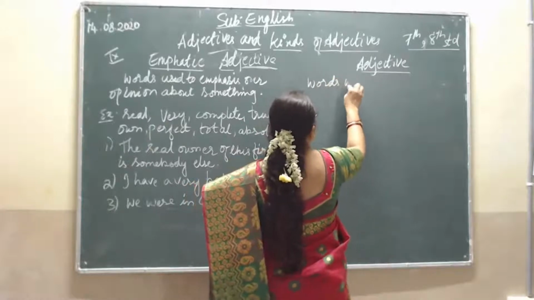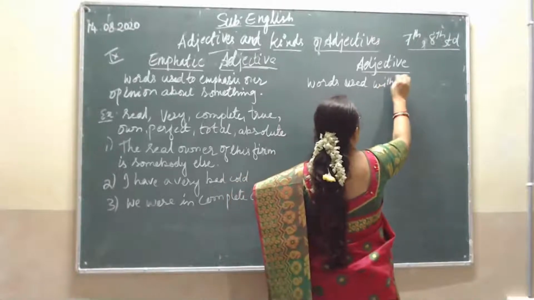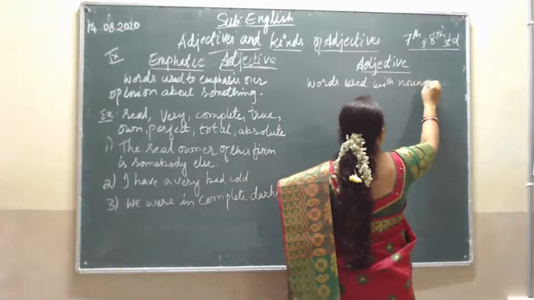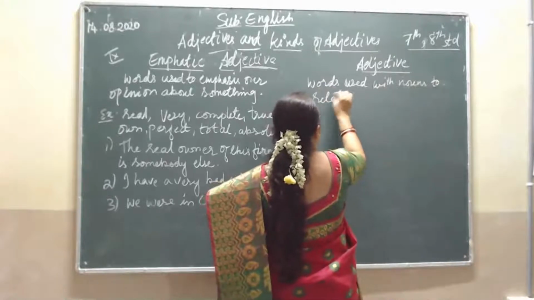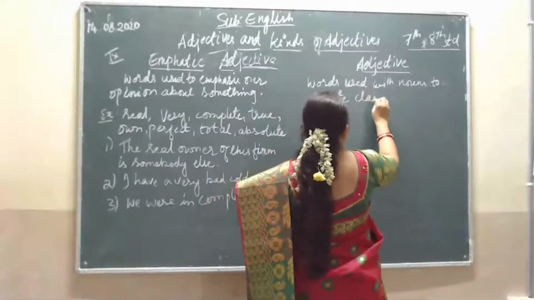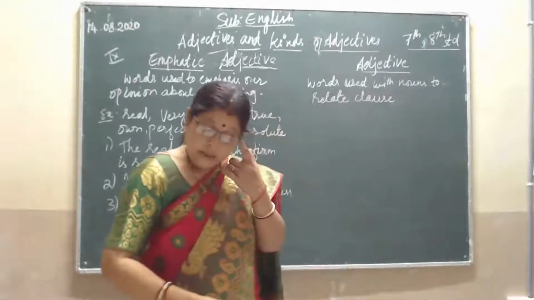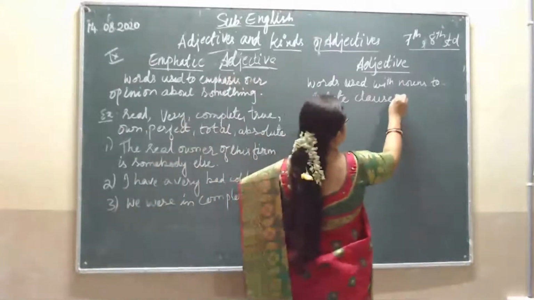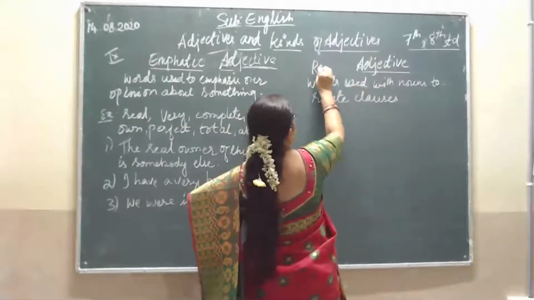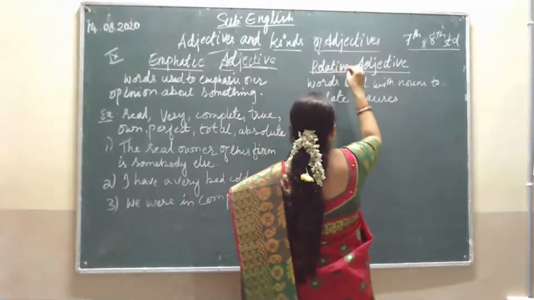Words used with nouns to relate clauses. The word itself is saying that relative, we are showing some relation or relative there.